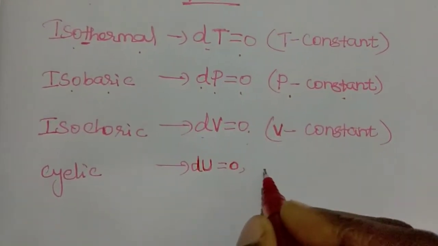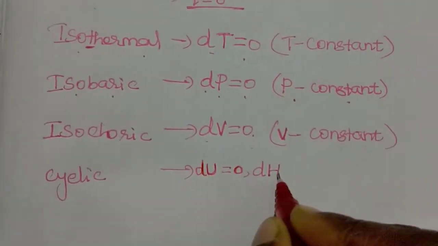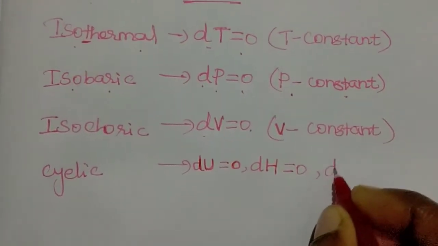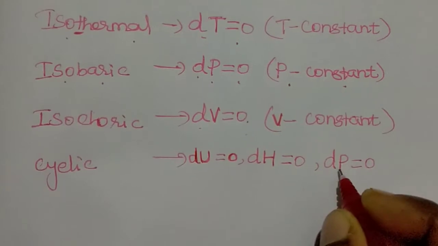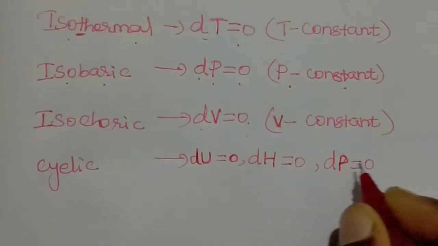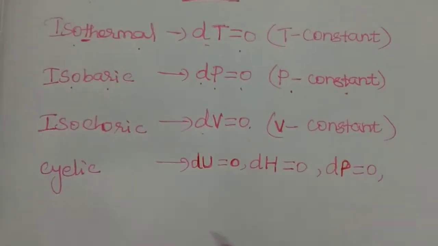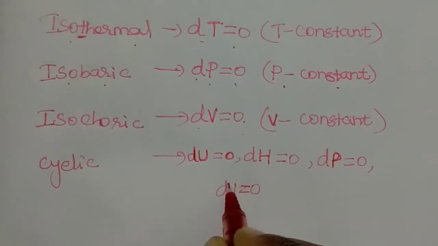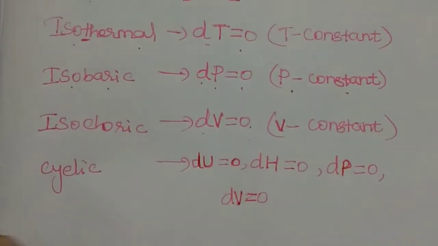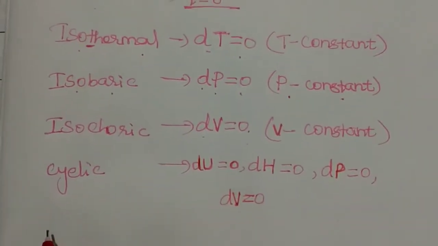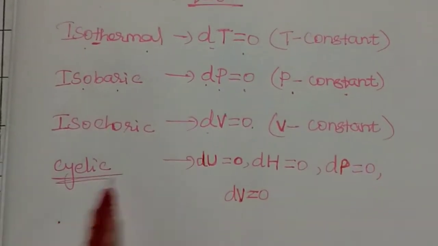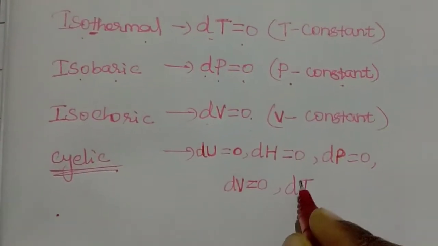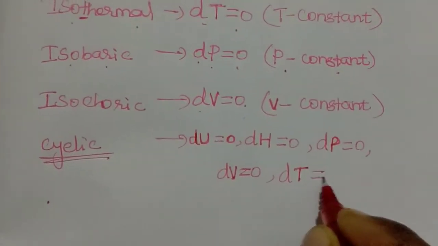Then what is the next one? dH. There is no change in enthalpy, so dH is equal to 0. Then dP, no change in pressure, so pressure is also constant. dP is equal to 0. Then the next condition: dV is equal to 0, which means volume is also constant between the initial and final stage of the cyclic process. Then dT, the difference in temperature, is also 0.